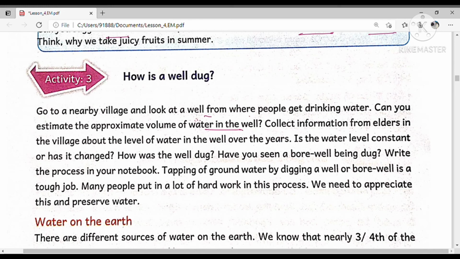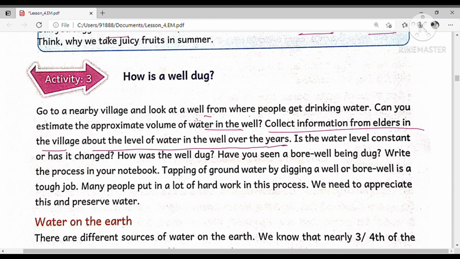It is not possible. That's why we collect information from the elders in the village about the level of the water in the well, how much the water level decreases and how much it rises. So we can estimate the volume of the water.